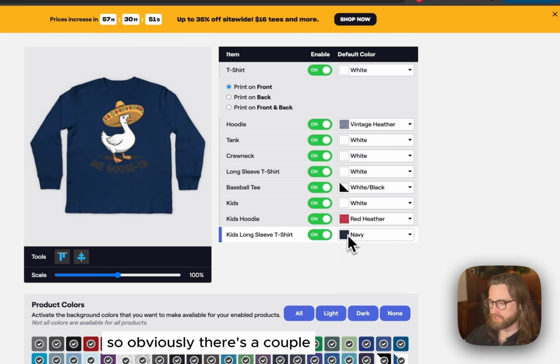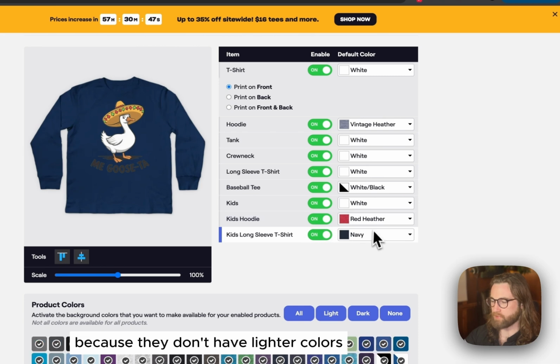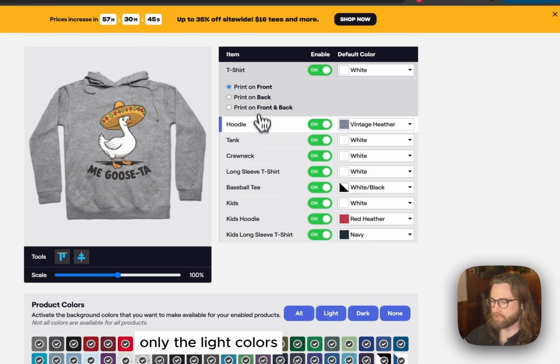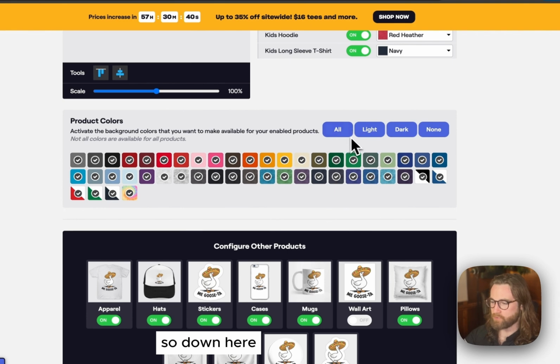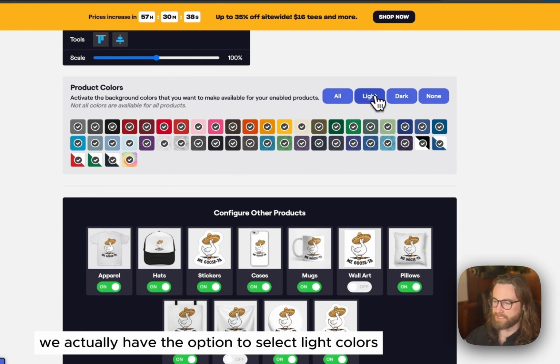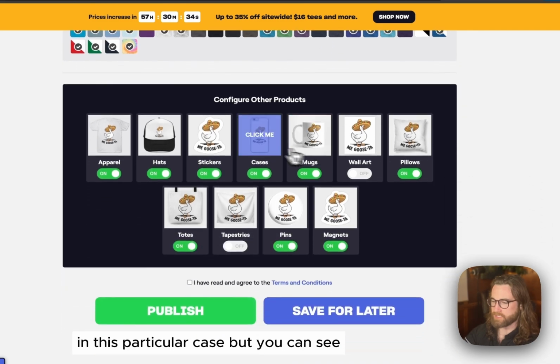So obviously there's a couple products here where the design doesn't look great because they don't have lighter colors, only the light colors where you can really see the entire design. So down here, we actually have the option to select light colors, dark colors, or both. And I'm just going to select the light colors in this particular case.